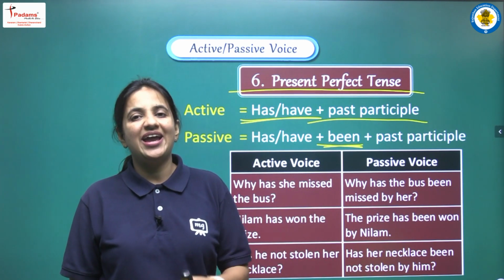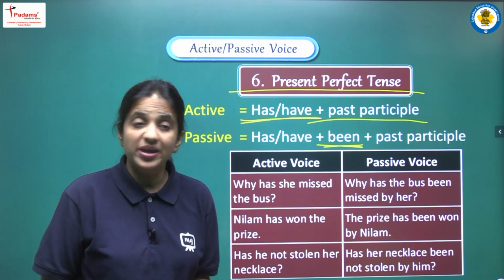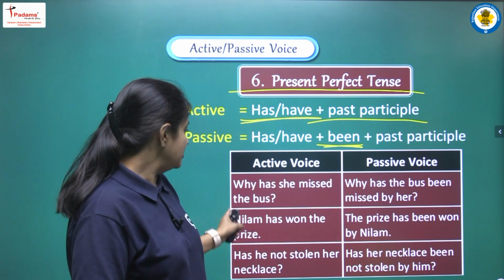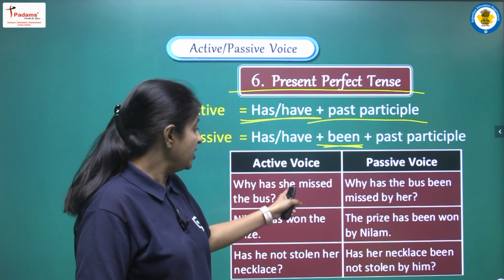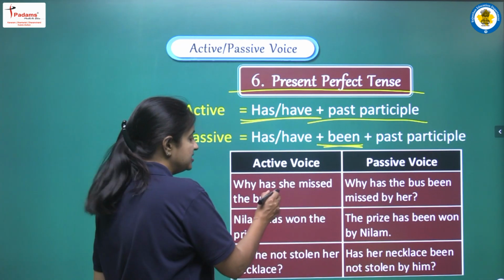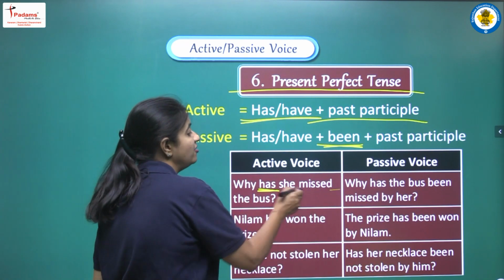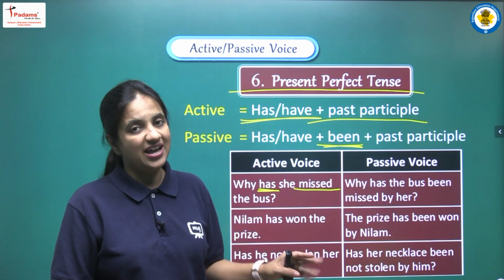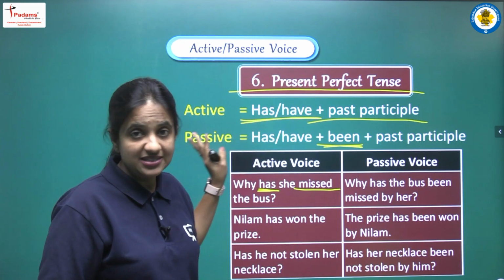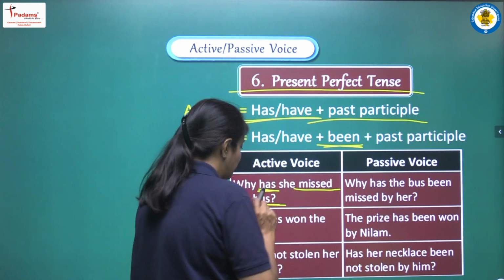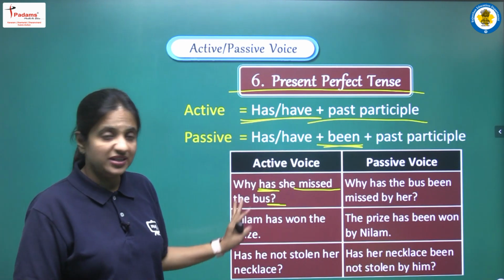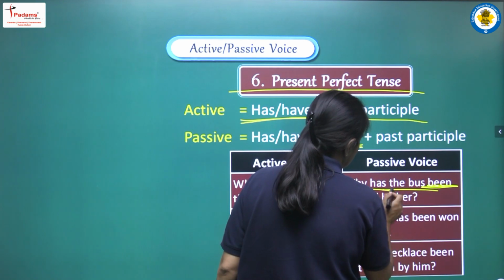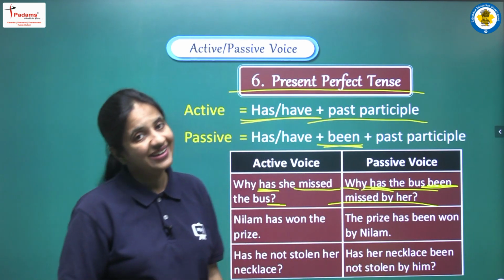It means we have to write has been or have been, and yes, third form will be there. So let's see the examples. The first one is: why has she missed the bus? So here we are having has and we are having third form. Because of this we can say that yes, we are having present perfect tense here. Now because this is an interrogative sentence, the same form will be there. So we will write: why has the bus been missed by her.